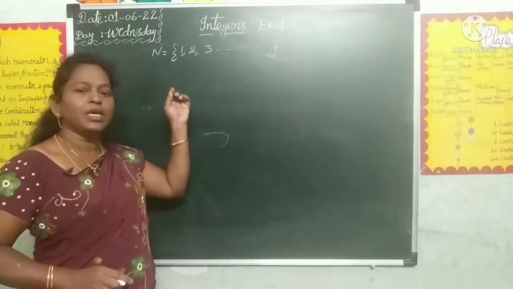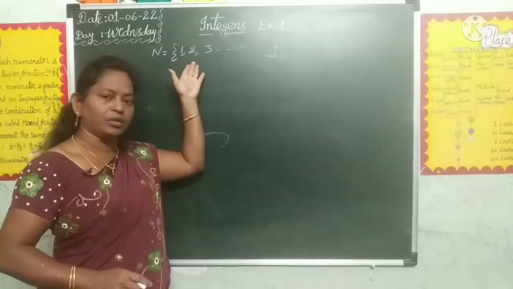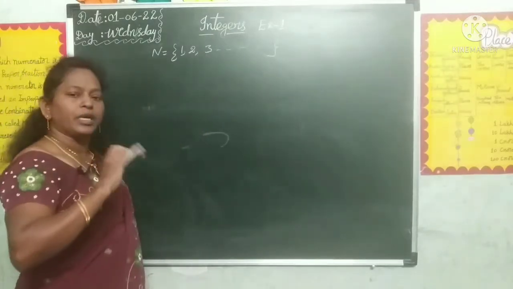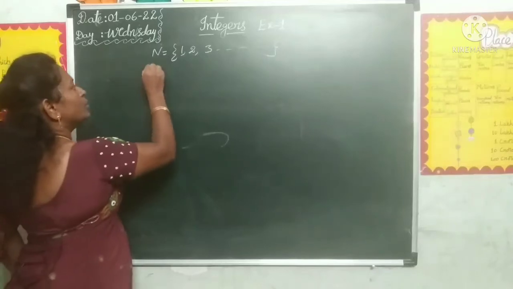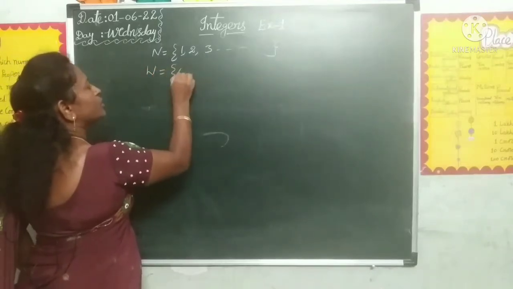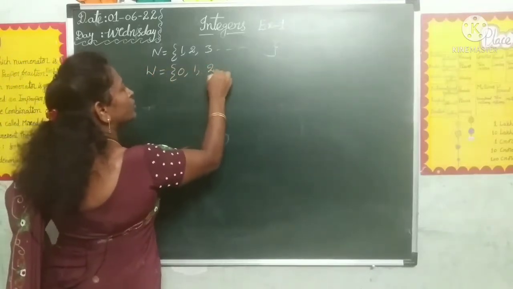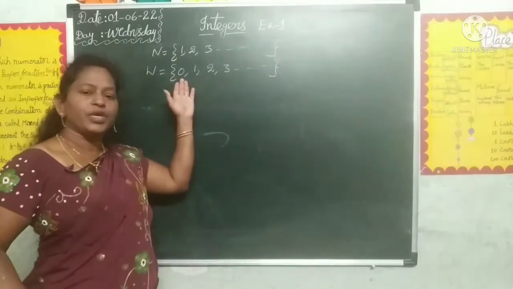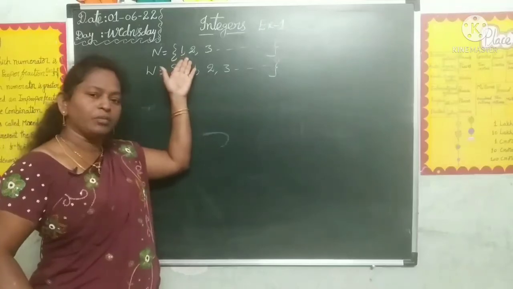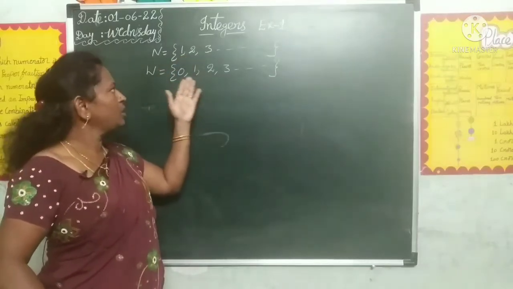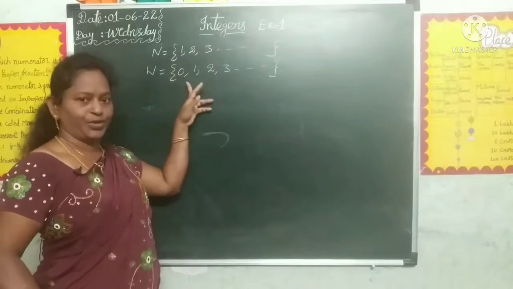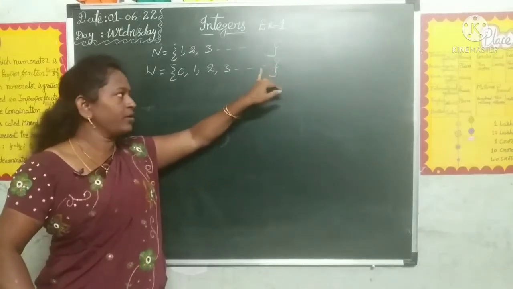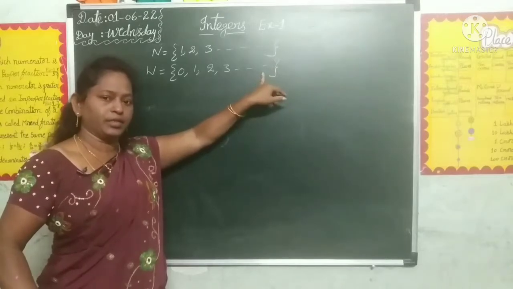So whole numbers means 0 is added to the natural numbers, then we get whole numbers. Whole numbers are denoted by the letter W. So W is equal to 0, 1, 2, 3 and so on. Here the smallest whole number is 0. Greatest whole number we don't know because unlimited numbers. That's why you cannot say the greatest integer.